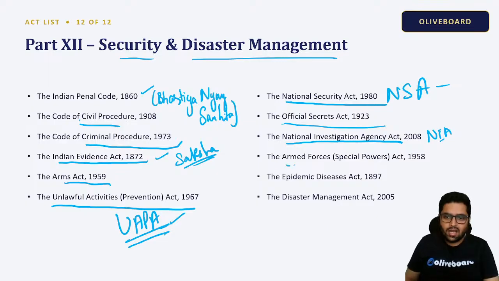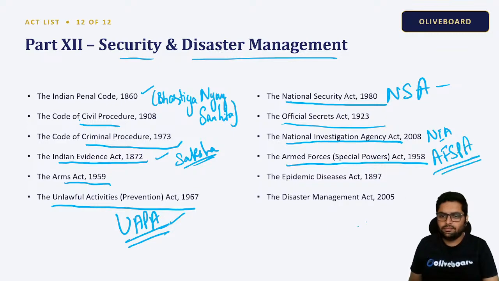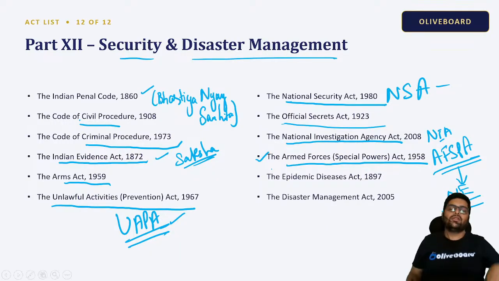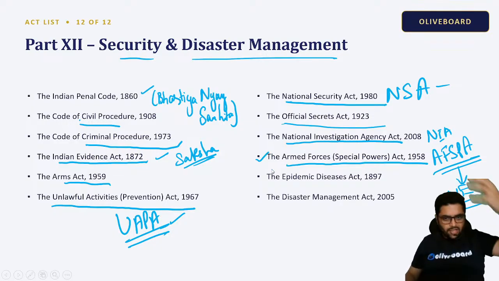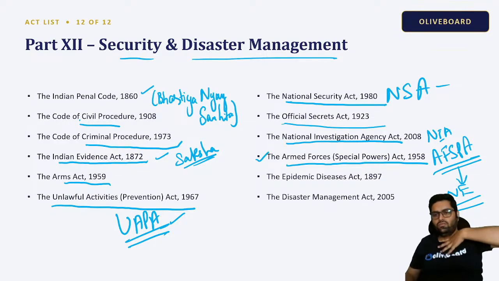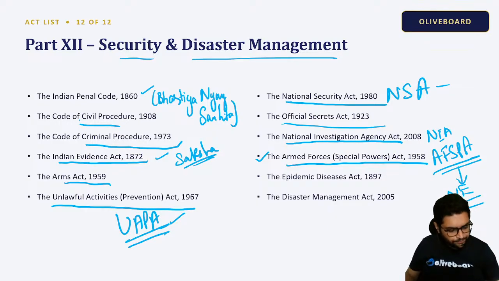The Armed Forces Special Powers Act, AFSPA. Like in the Northeast, you would have seen this being implemented many times. It comes into play when the local machinery or administration is not functioning properly, or has failed to work. Clear? I hope everything is going good.